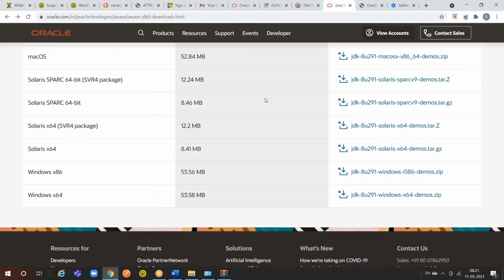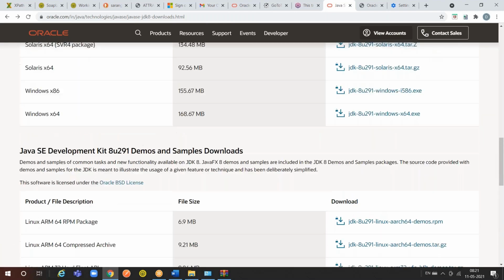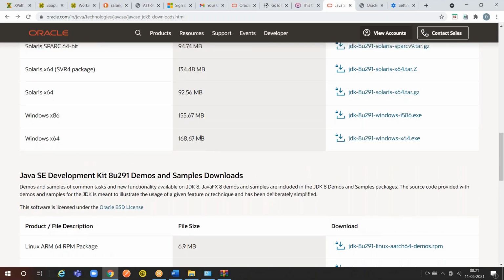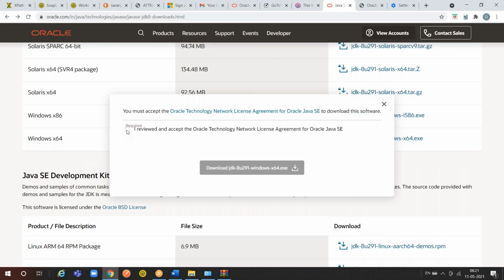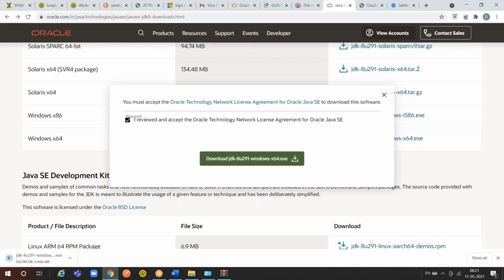This is not the size, sir. Here also we have this one. This one we have to download, sir. Yes, 168. This one you have to download. Click on that. Yes. I think it will not ask any sign in. 168 MB. That's what I'm saying, where it has reduced, I don't know. Fine. 169 MB. Yes.